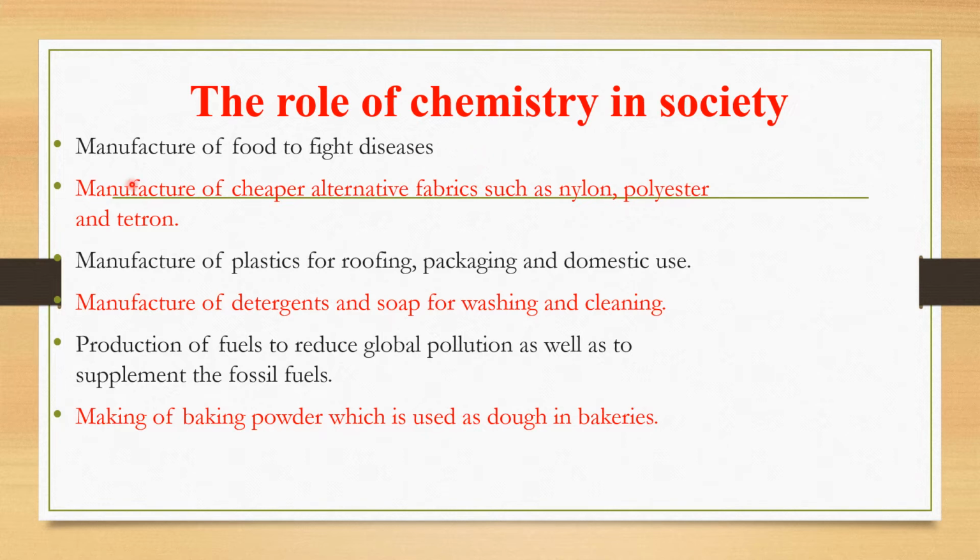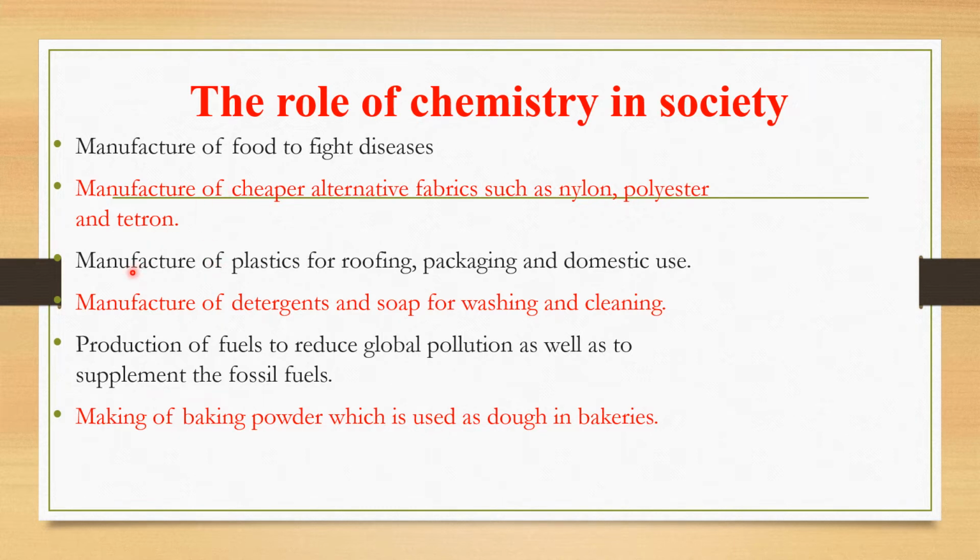Also, chemistry is used in the manufacture of cheaper alternative fabrics such as nylon, polyester, and tetron. This is by the application of what we call polymerization. Polymerization is making of polymers, and an example of polymer is polythene or nylon, which is used to make cheaper alternative fabrics such as umbrellas and also shirts and clothes that we use every day. So that is the second role of chemistry in the society.